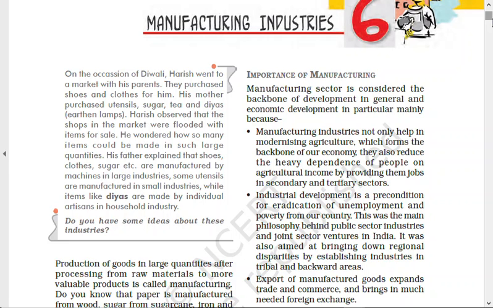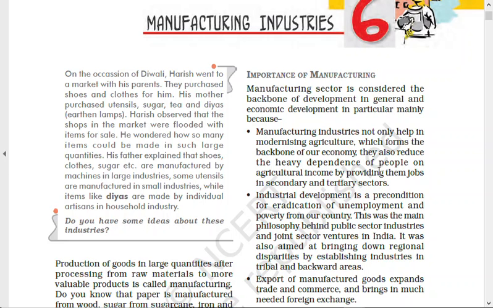This talks about, in the second column, the importance of manufacturing. The manufacturing sector is considered the backbone of development in general and economic development in particular, mainly because manufacturing industries not only help in modernizing agriculture, which forms the backbone of our economy, they also reduce the heavy dependence of people on agricultural income by providing them jobs in the secondary and tertiary sectors.